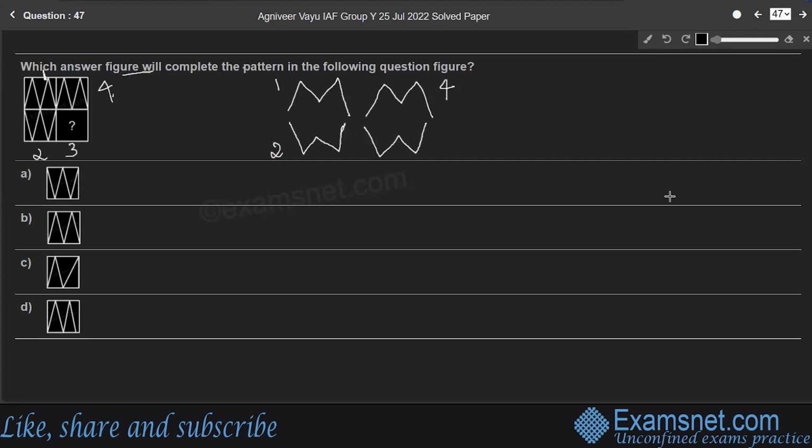So look at the options. So option A is the right answer, right? So which is W, right? So which is the inverted image of fourth part, right? Option A is the right answer.